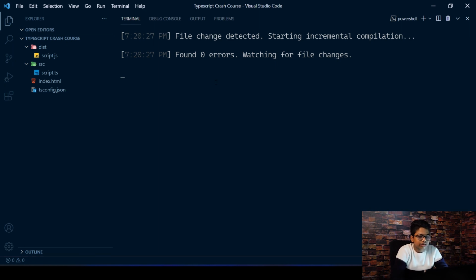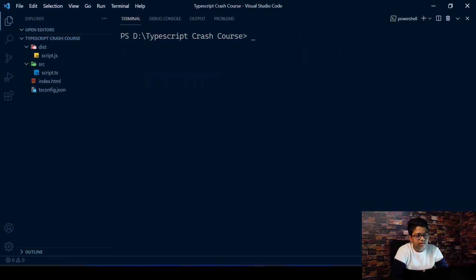So I'll just quit out of that, Control C, clear the screen, and let's create a React app. Whenever we create a React app, we usually use create-react-app, so that's what we're going to do this time also. npx create-react-app, and I'm just going to name it react-ts.